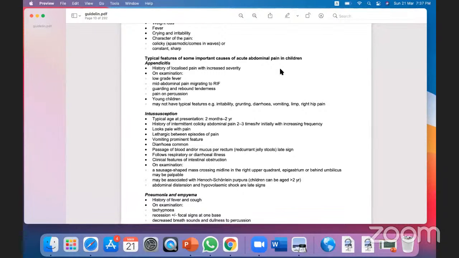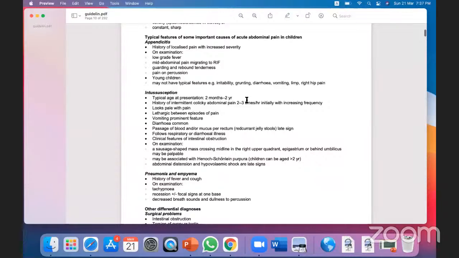Now, there are different conditions with different pain. In appendicitis the pain is different, but in intussusception the pain is totally different. There will be colicky abdominal pain, and at a later stage the child will pass red currant jelly stool. Red currant jelly stool indicates very advanced intussusception. Why? Because it indicates necrosis and sloughing.